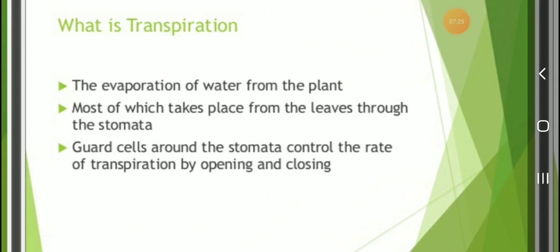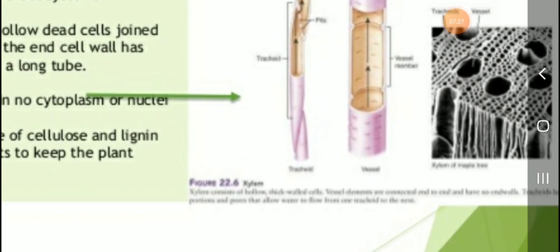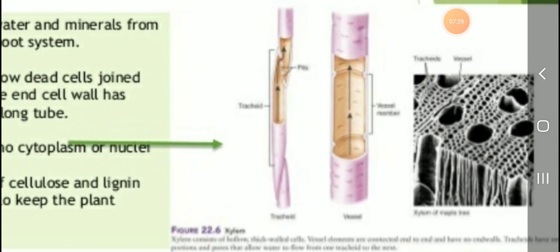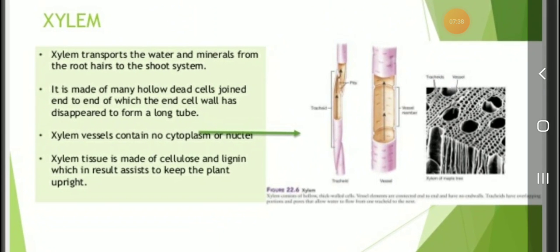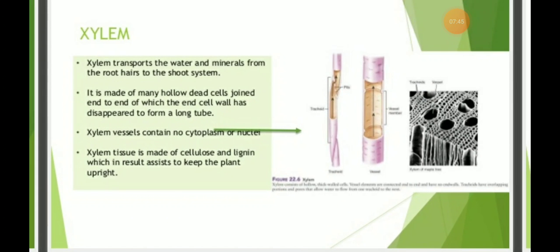See, students, the structure of xylem, trachea. This is the structure of xylem. What is the main function of xylem and phloem? Xylem conducts water, transporting water to the plant. Then phloem transports food. That is the main difference between xylem and phloem transport: phloem transports food around the plant, and xylem transports water.